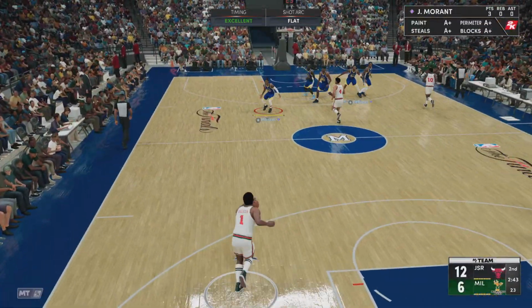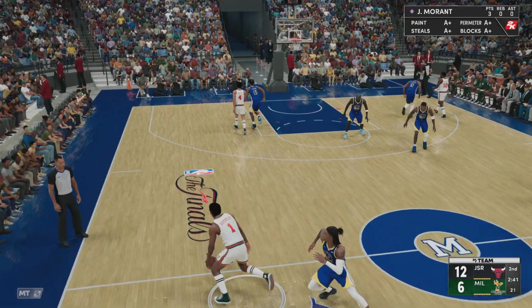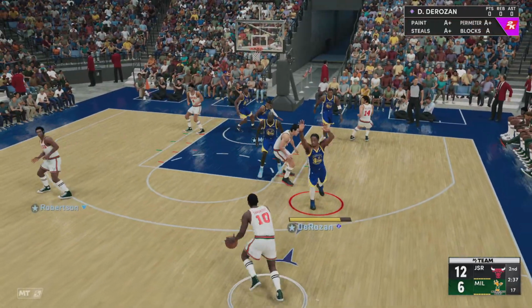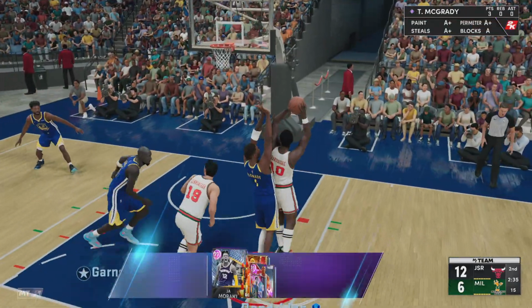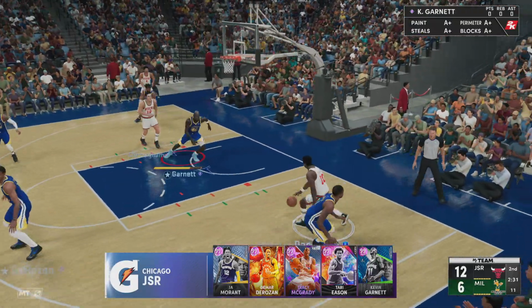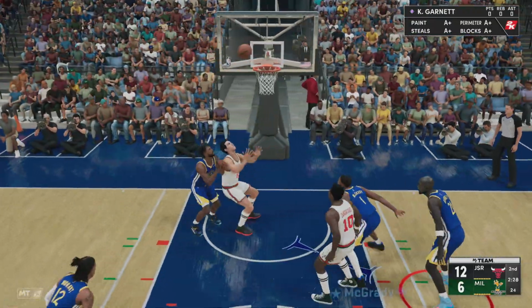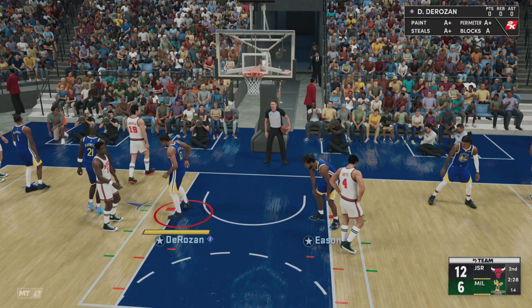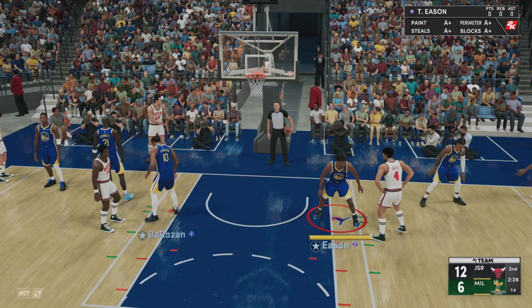And now let's check out the lineups courtesy of Gatorade, all fueled up and ready to go. Here's the second quarter of play. So for Chicago right now, we've got DeRozan. Tracy McGrady is out there with Morant. And it's Garnett. Dandridge against McGrady. And that's out of bounds. Milwaukee will retain possession. Still home team ball.